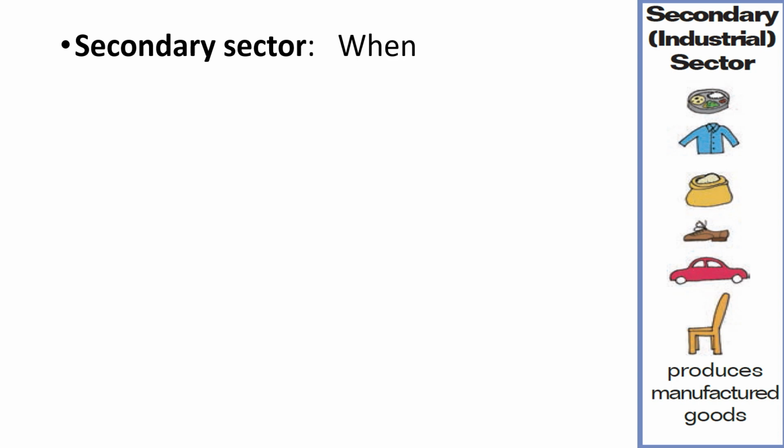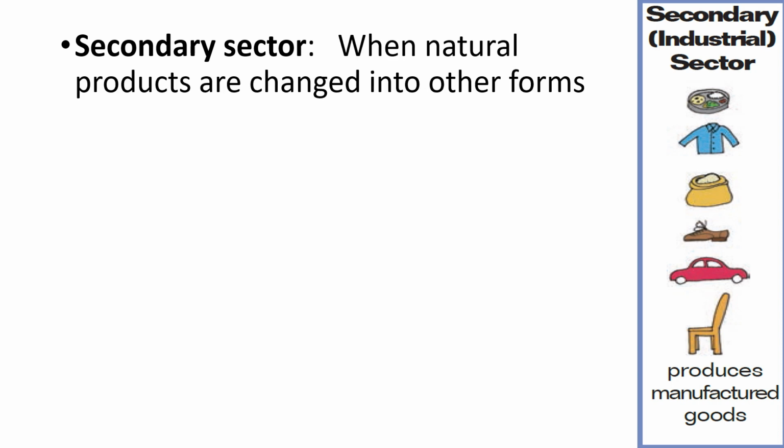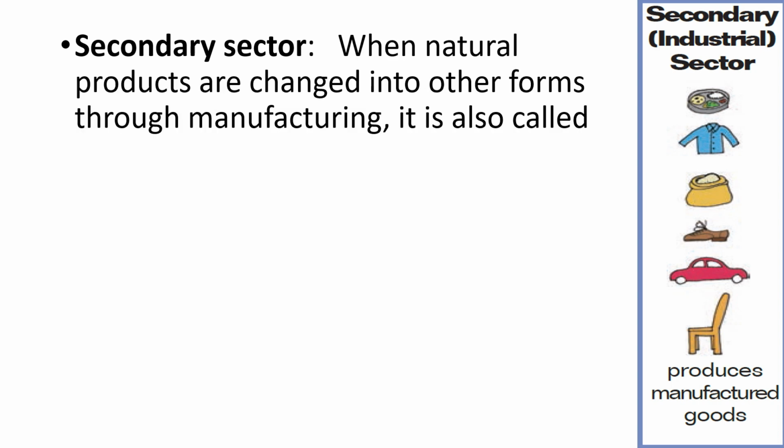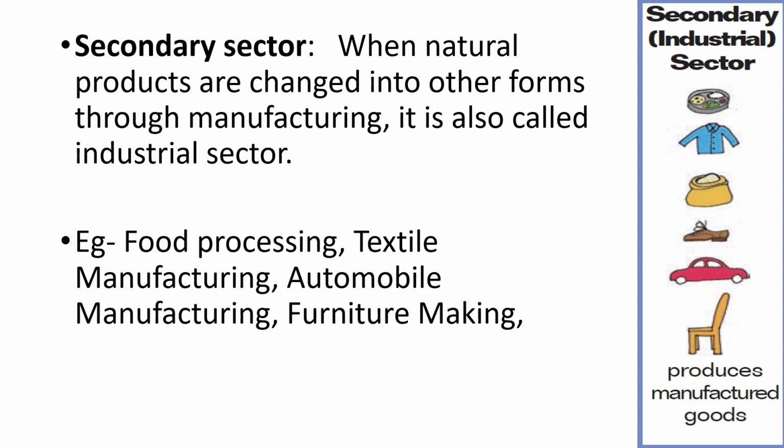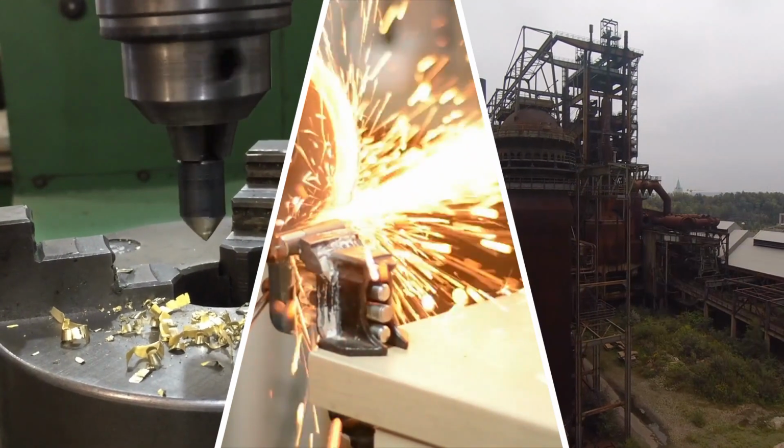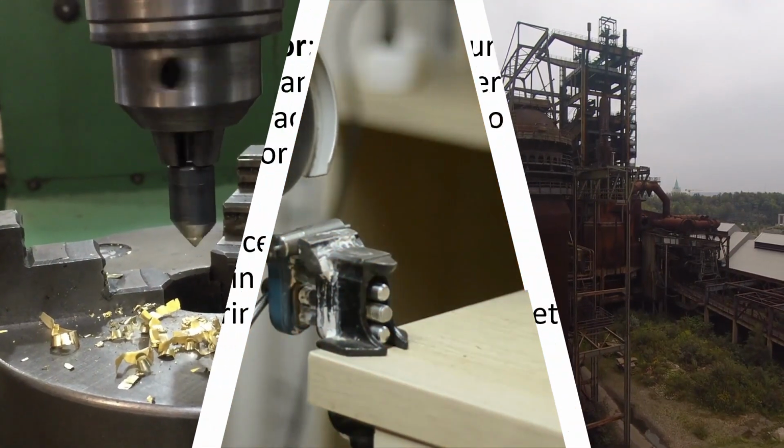Secondary sector. When natural products are changed into other forms through manufacturing, it is also called industrial sector. Example: food processing, textile manufacturing, automobile manufacturing, furniture making, etc. Secondary sector produces manufactured goods.